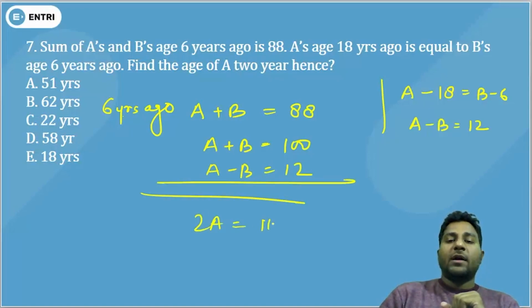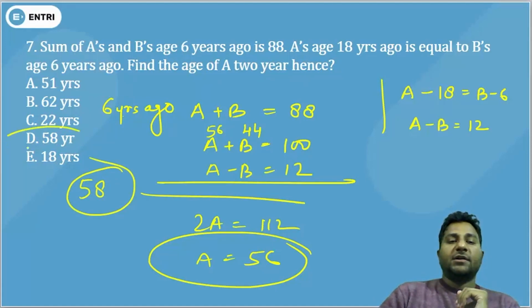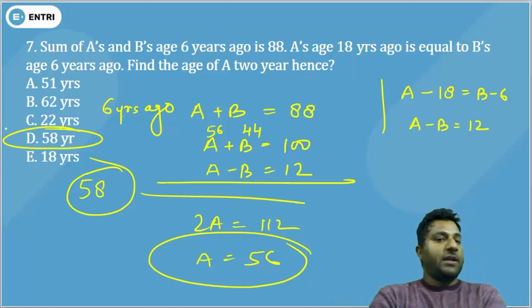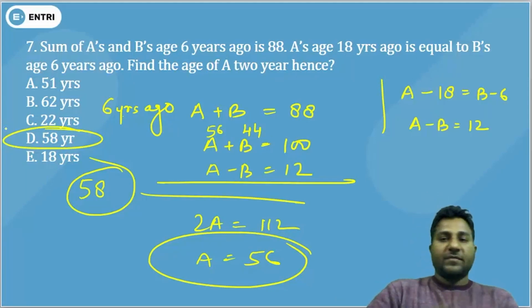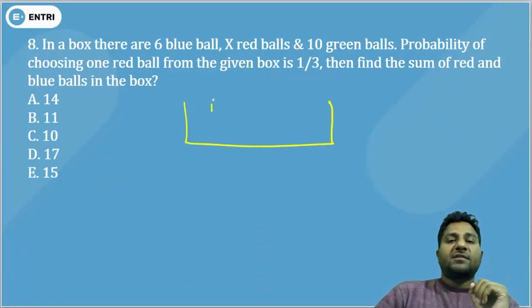Twice A is equal to 112, that means A is equal to 56. If A is 56, then B must be 44. Find the age of A 2 years hence. So 2 years hence will be 58. So your option D is the correct one. Got it? Move on.